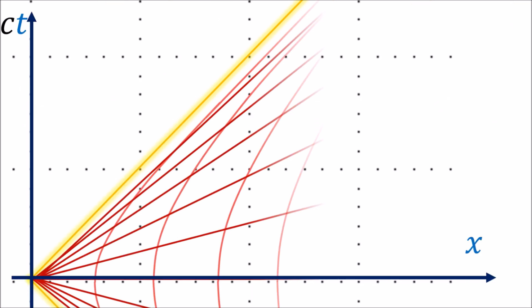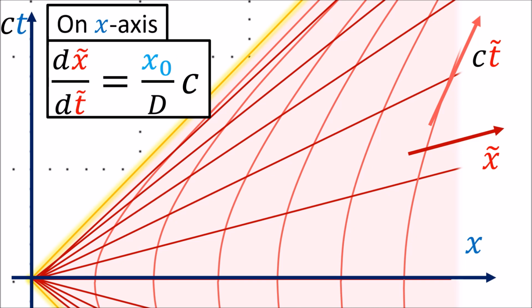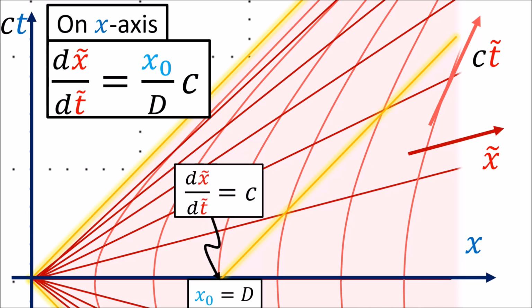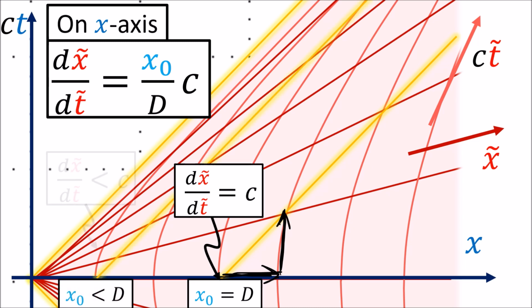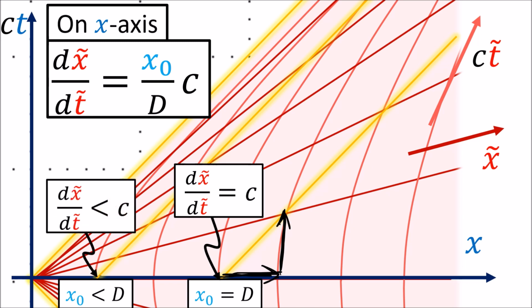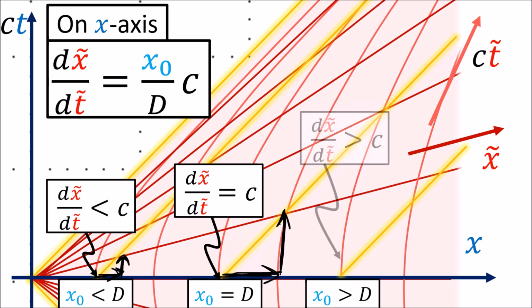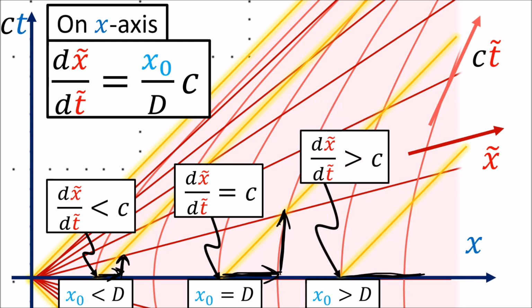So on the horizontal axis, at the Rindler distance d, the speed of light in Rindler coordinates dx tilde by dt tilde is equal to c. As we can see, this light beam travels 1 grid unit of distance in 1 grid unit of time in this grid box. For distances less than the Rindler distance d, the speed of light is less than c. A beam of light travels less than 1 grid unit of distance in 1 grid unit of time. And for distances greater than d, the speed of light is greater than c. A beam of light travels more than 1 grid unit of distance in 1 grid unit of time.